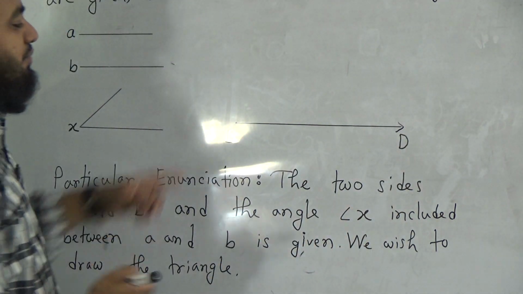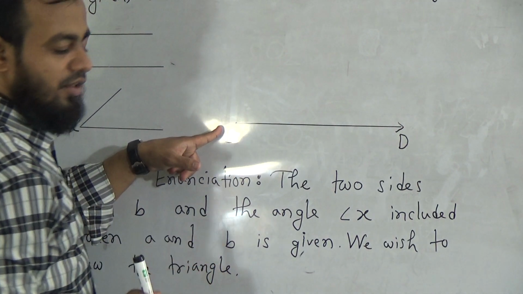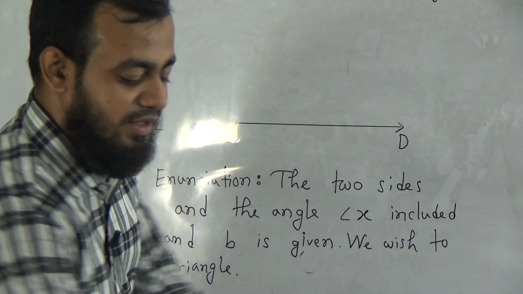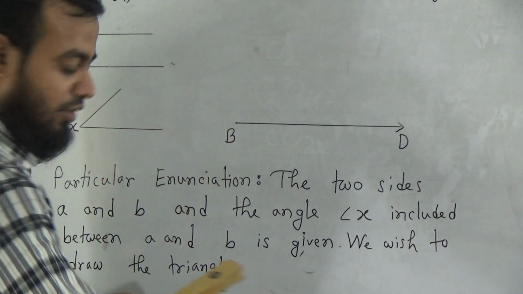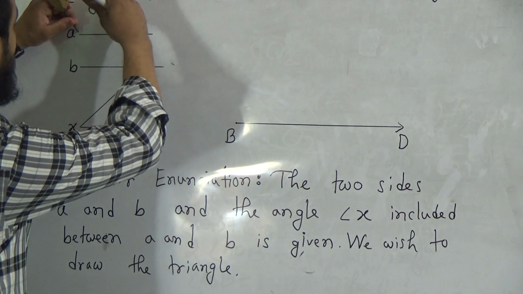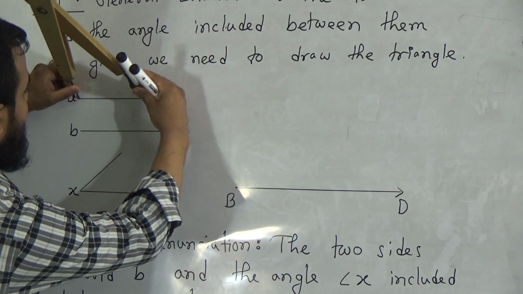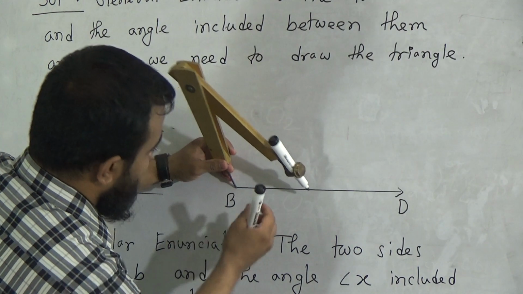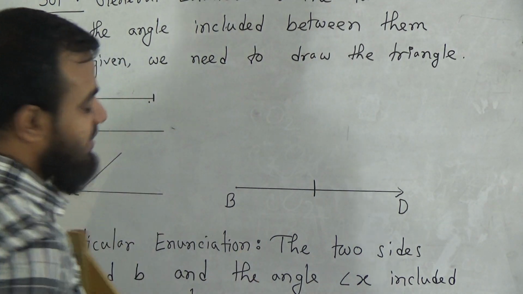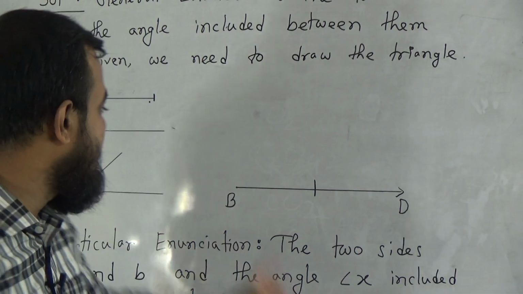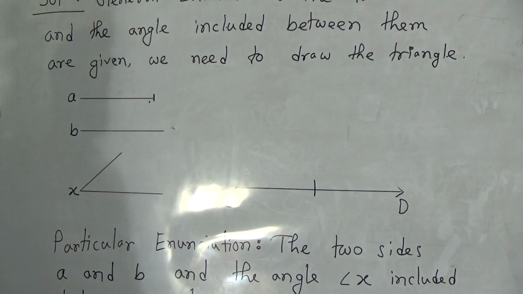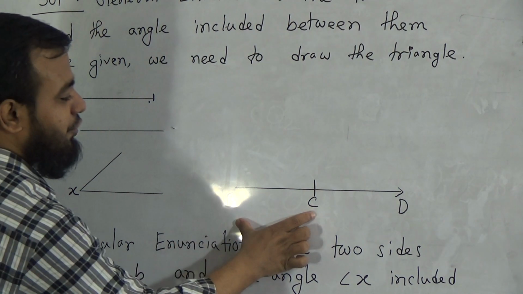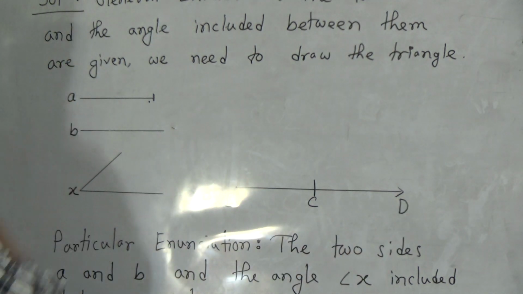From the ray BD, we should cut the length of side A. That means we should cut this length. How, my dear students? We should use the pencil compass here. Okay, take equal of this, and we should cut from BD. We should cut BC equal to A. Okay, BC, this point is C. Okay, we should cut BC from the ray BD equal to A.